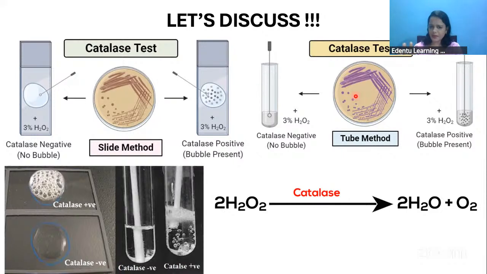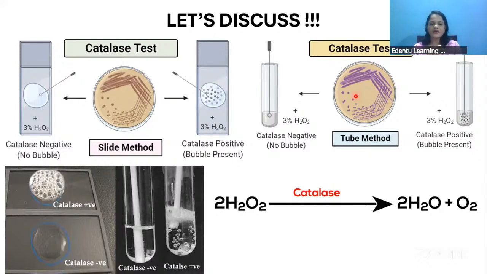There are so many biochemical reactions like the indole test, catalase test, coagulase test, so many tests. In this catalase test, it can be done in 2 methods. One is the slide method and another one is the tube method. Slide method means we are doing it on a microscopic slide, whereas tube method means we are doing it in a test tube. That's the major difference.